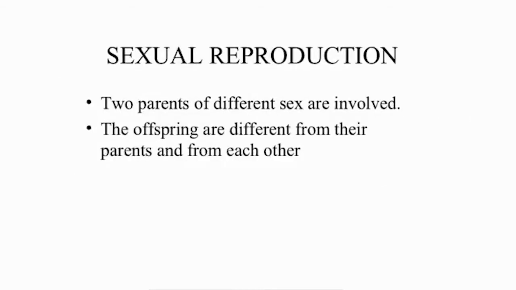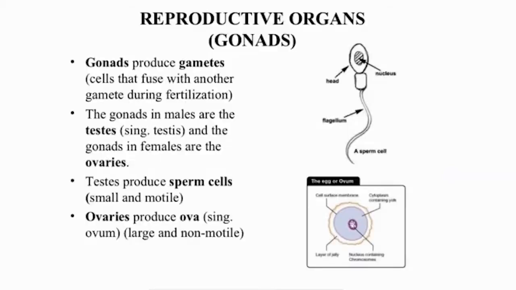Let us talk about sexual reproduction. Two parents of different sex are involved. The offspring are different from the parents and from each other. Now, reproductive organs in animals are also known as gonads. Gonads produce gametes, cells that fuse with another gamete during fertilization.